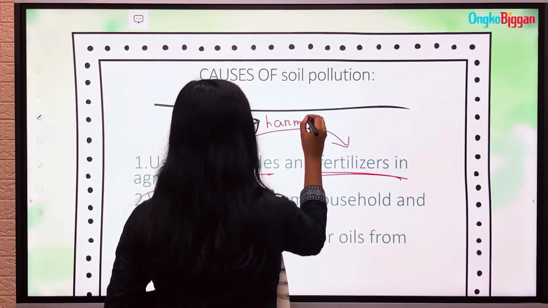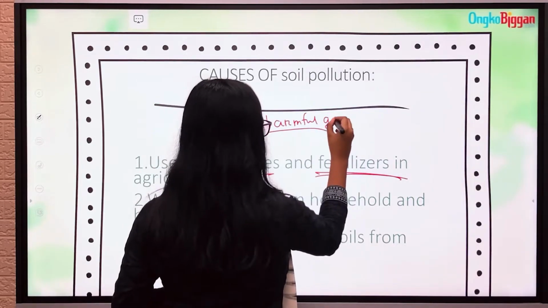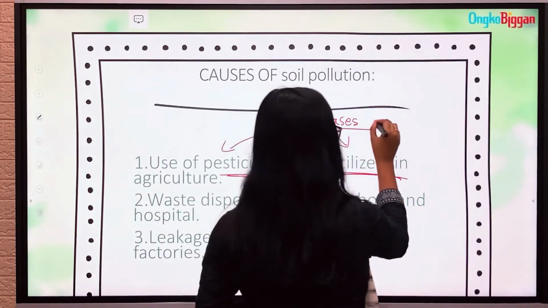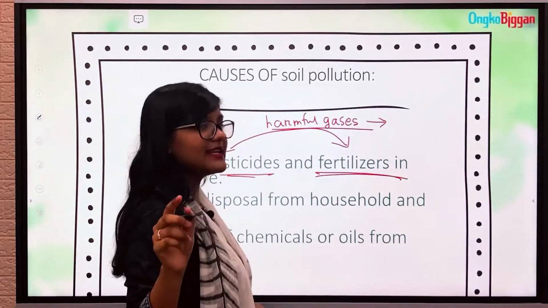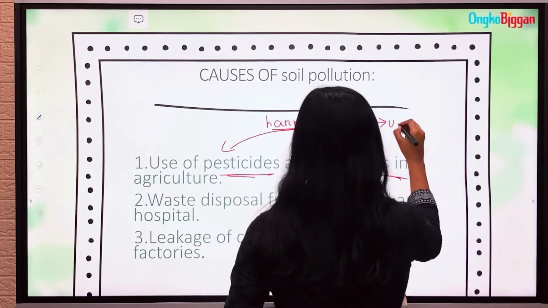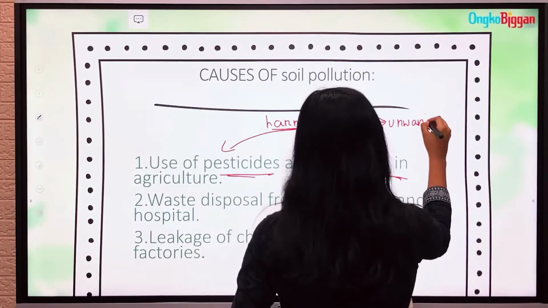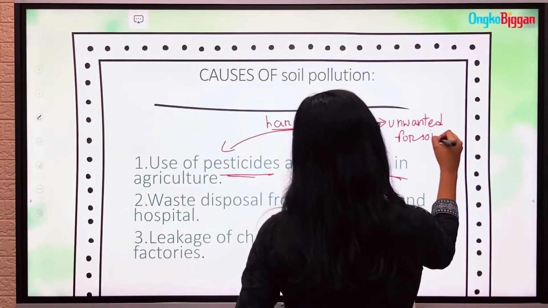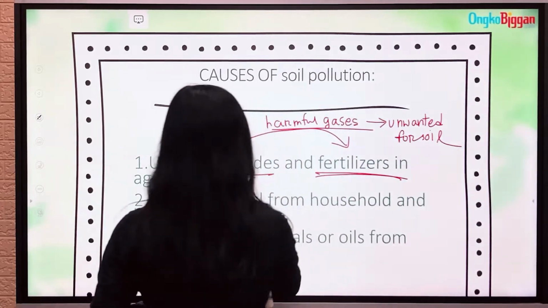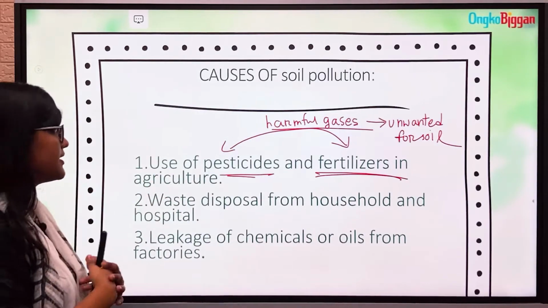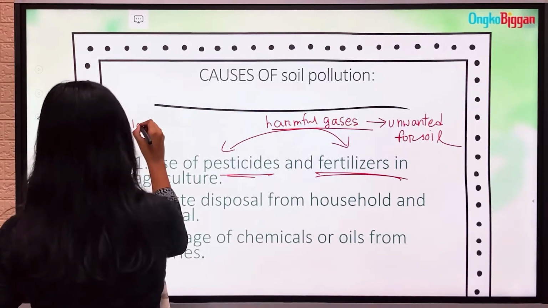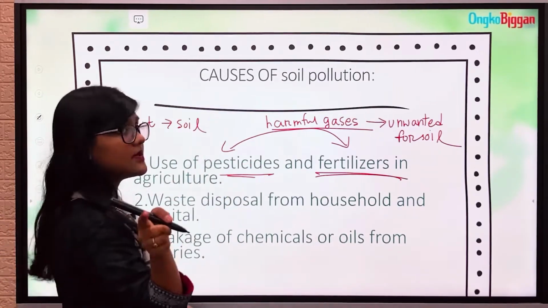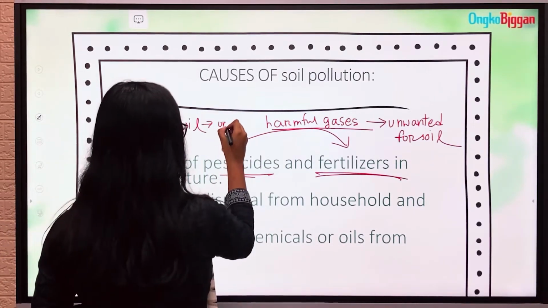harmful gases, and these types of harmful gases are directly unwanted for soil. So when we use pesticides and fertilizers in agriculture, from the plant it directly moves to the soil, and it also moves to the underground water.